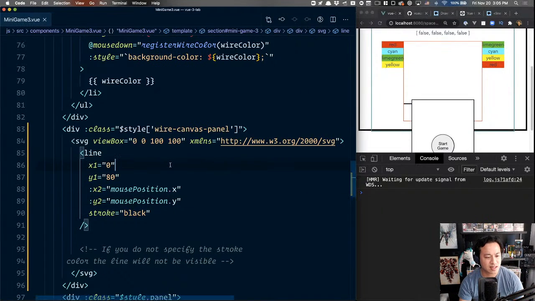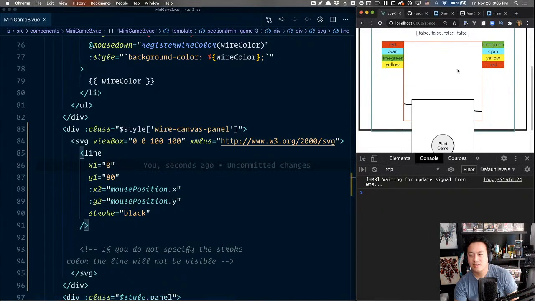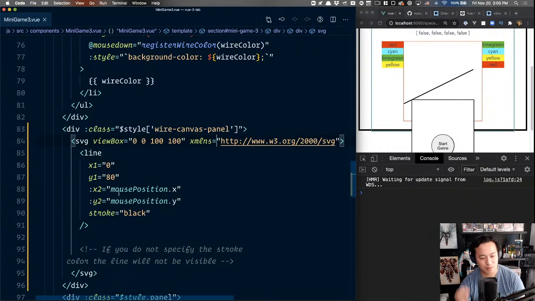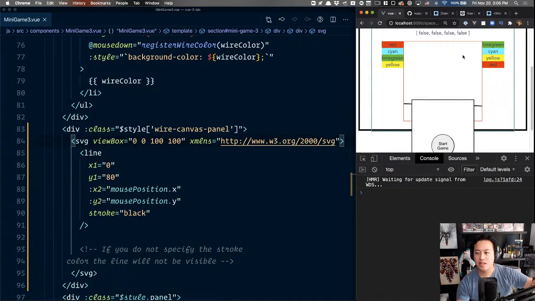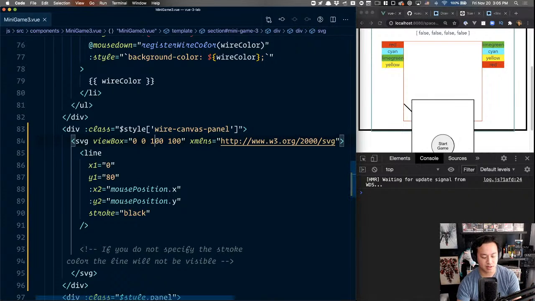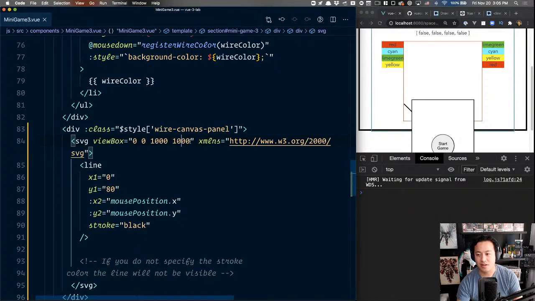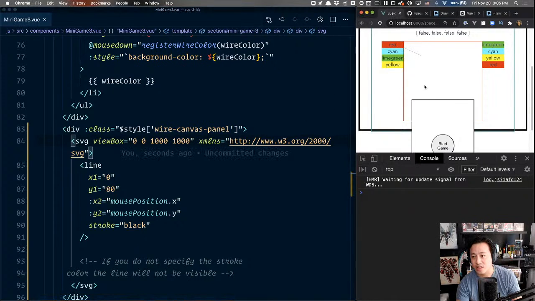Because right now it looks like the line is only updating, hold on, did I do something wrong? X1, XY, I think I did something wrong. Hold on, XY, X2, right? That's the start and finish. No, if it's at 0,80, theoretically there's nothing. Oh, is it because the view box is really small? It might be. I probably will eventually do more on SVG.